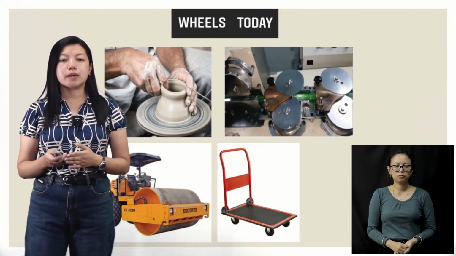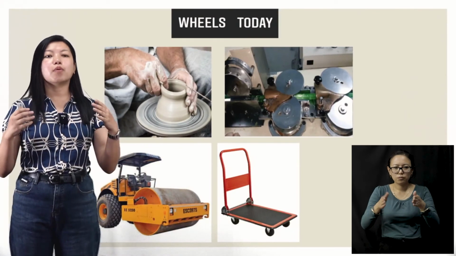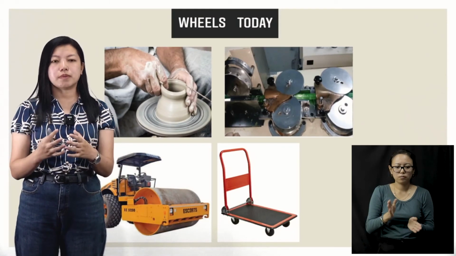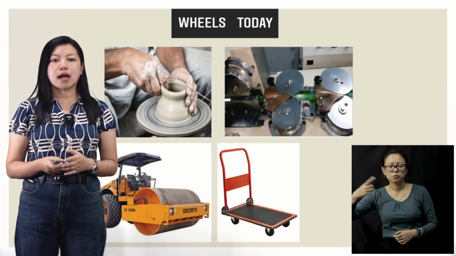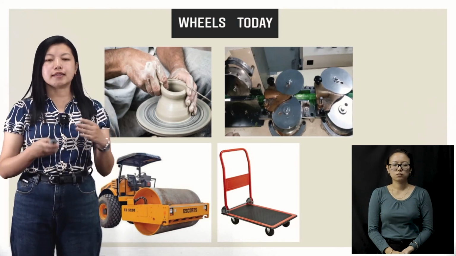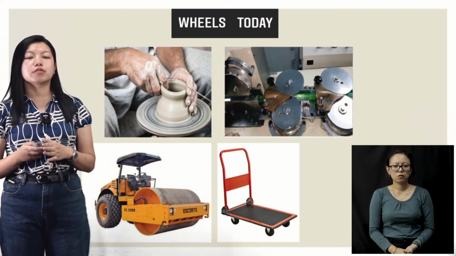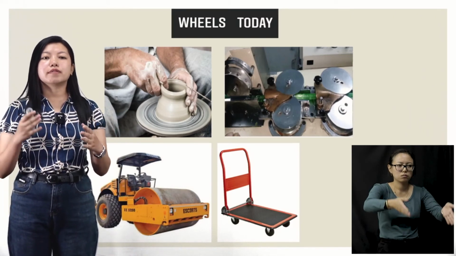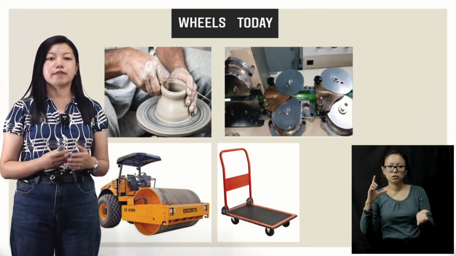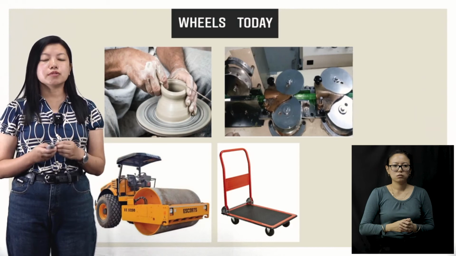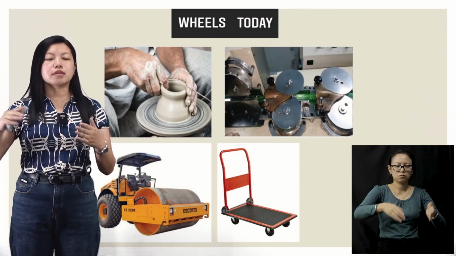And then I told you about making pots, okay? The pots, the round pots especially, which we see around us, are made with the help of wheels. And then I'm sure you have seen this road roller, because whenever there is road construction, you will see this vehicle, and this is used to make the roads straight, okay?